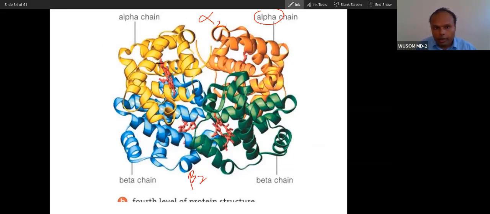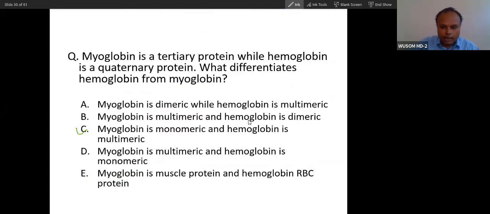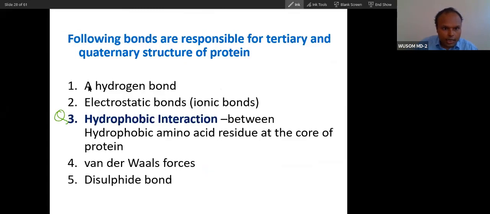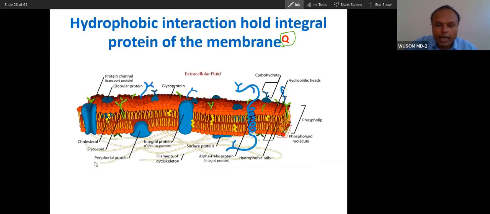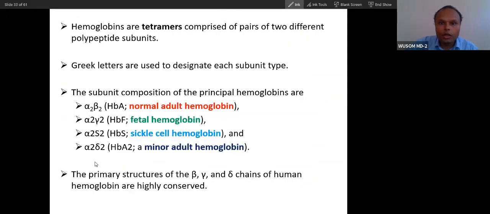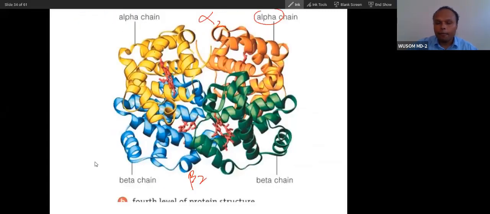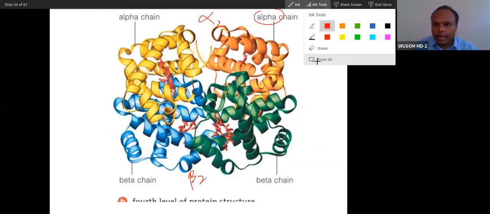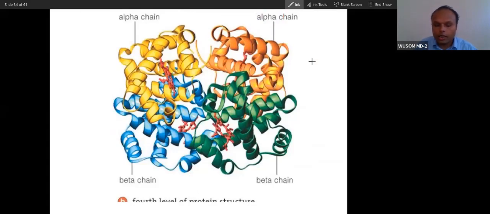How are these polymers held? How are these 4 tertiary structures held? They are held through different interactions. You know these interactions, so not only hydrogen bonds, but 4 types of interaction. These 5 types of interaction are very important in supporting the tertiary structure and quaternary structure. So did you understand this structural organization of protein nicely?